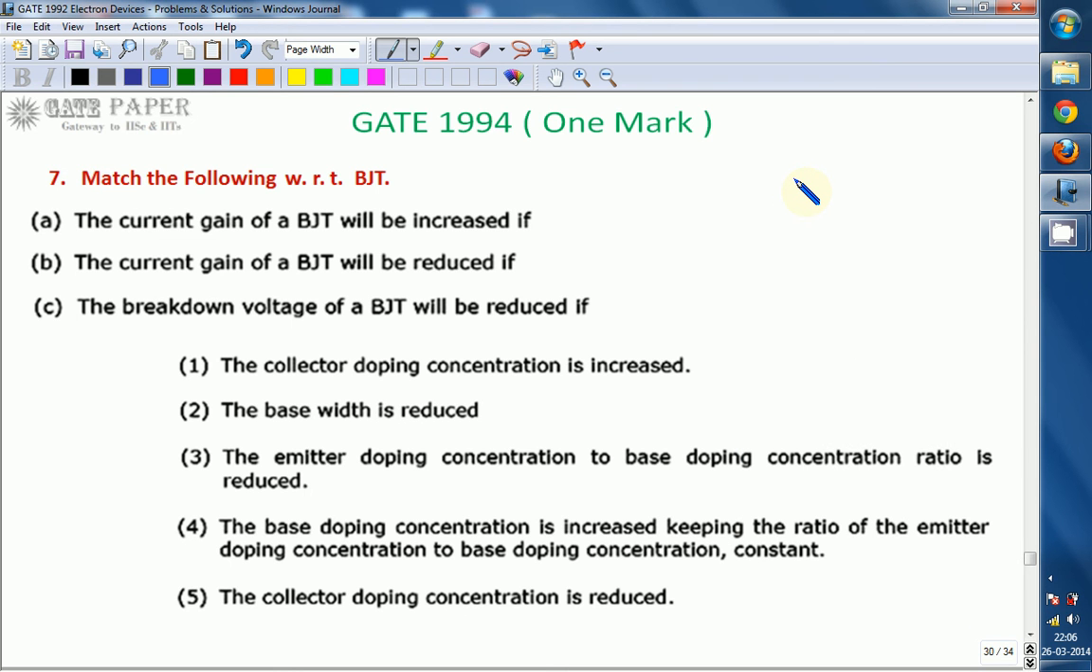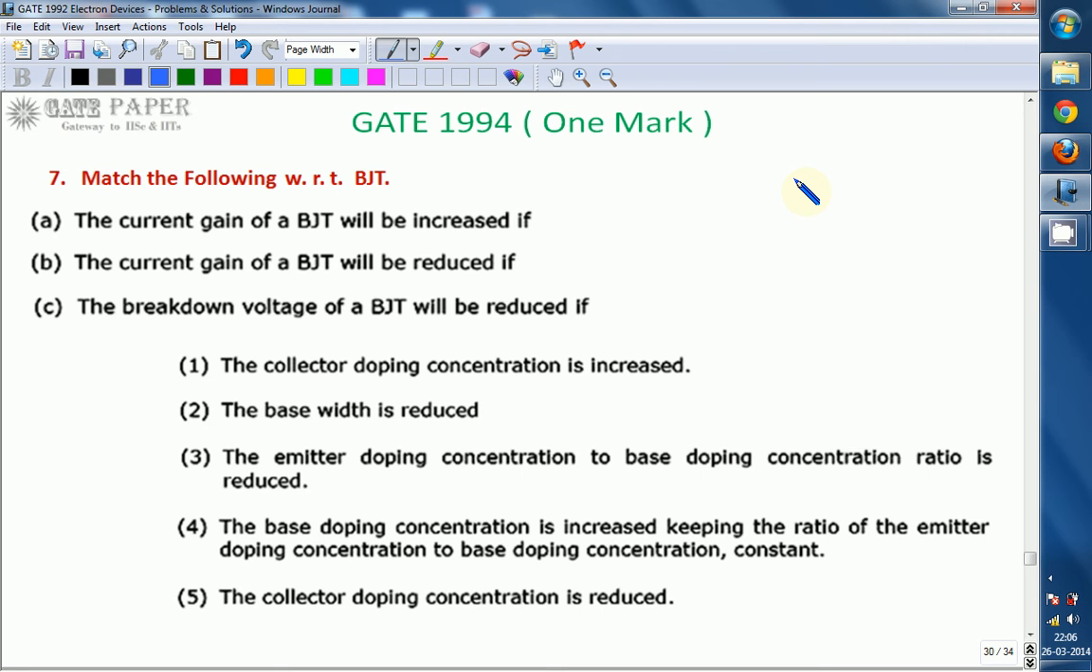We are discussing the GATE 1994 ECE paper, and this is one more question related to electronics. Match the following with respect to BJT, bipolar junction transistor. A. The current gain of BJT will be increased if... B. The current gain of BJT will be reduced if... C. The breakdown voltage of BJT will be reduced if...